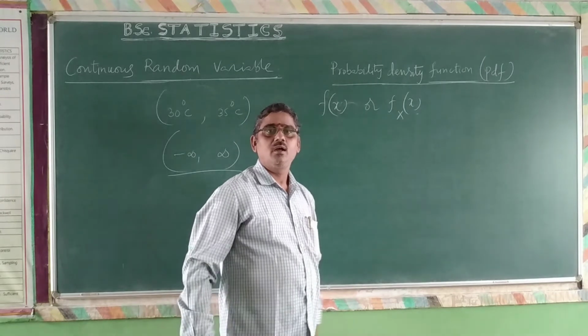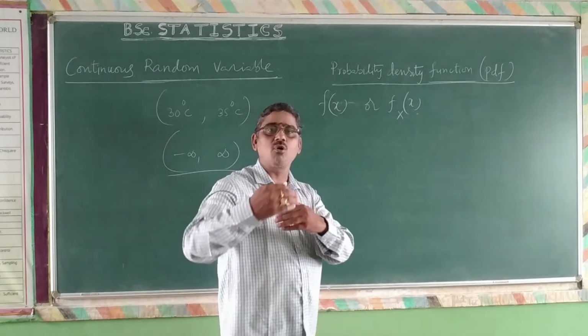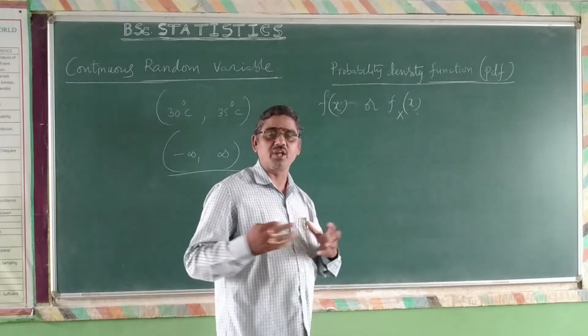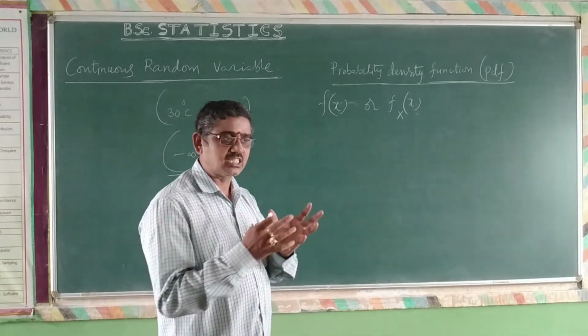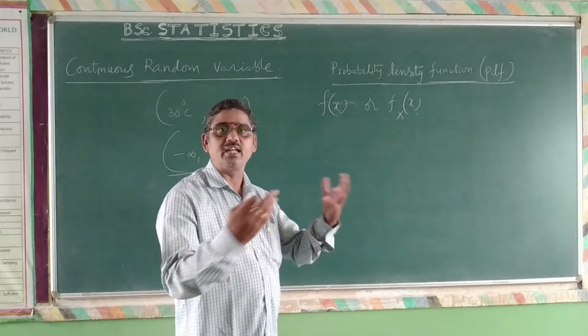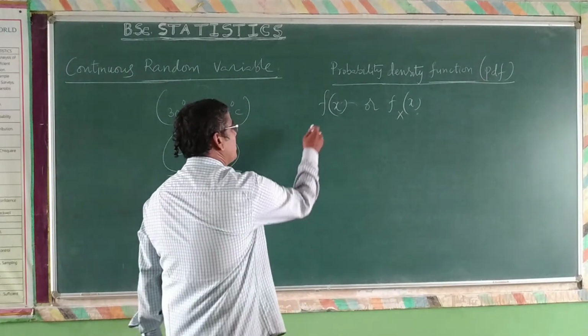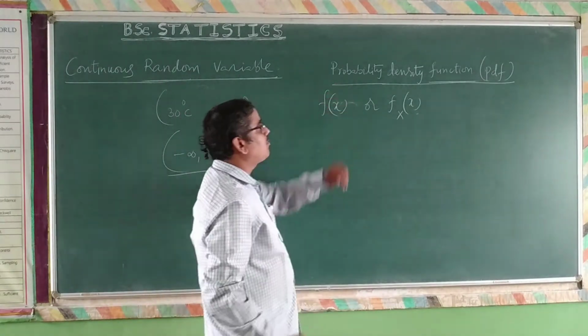You might know this particular kind of notation, and it is going to be used later on while studying the subject. So, the function f of x is called probability density function.